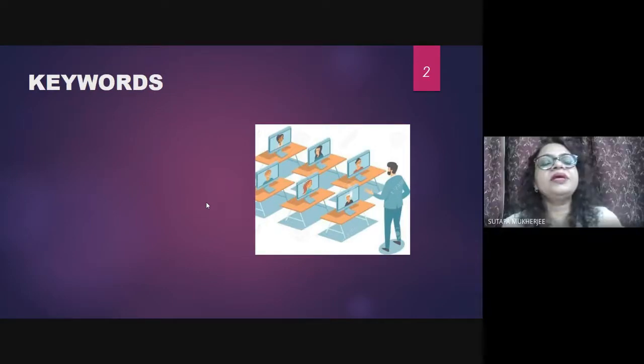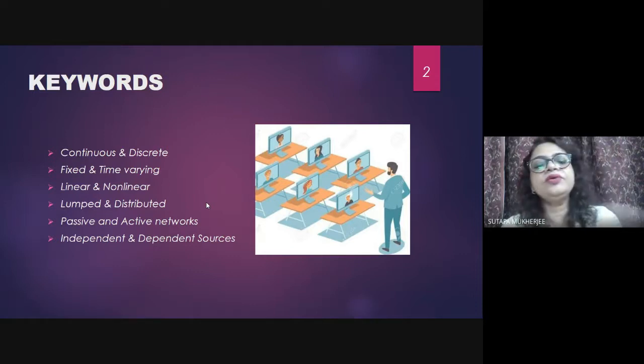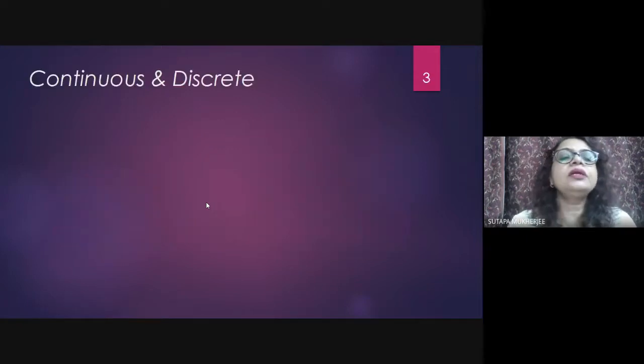Now, what are the basic keywords of today's lecture? Come to the keywords: continuous and discrete, fixed and time varying systems, linear and non-linear, lumped and distributed, passive and active, independent and dependent sources. So come to continuous and discrete.